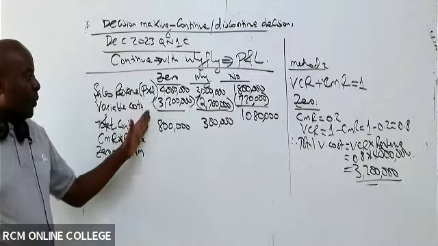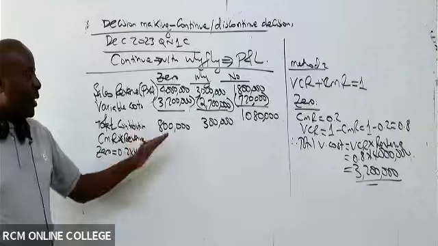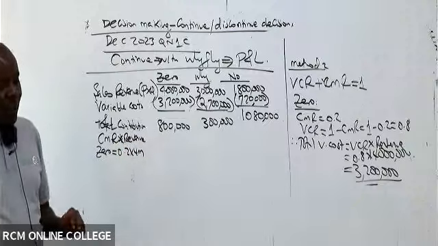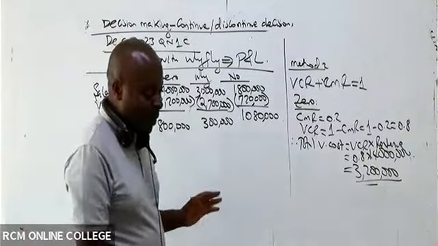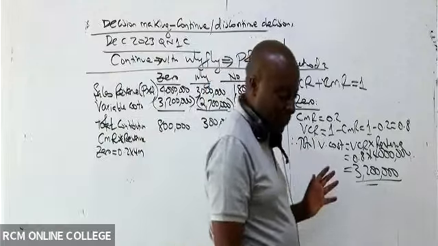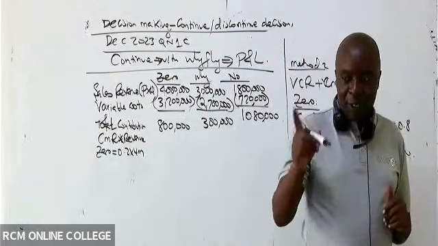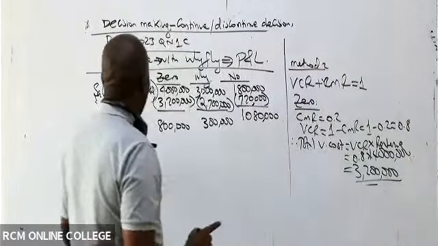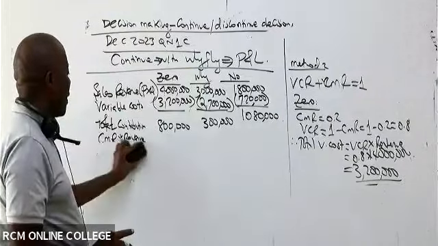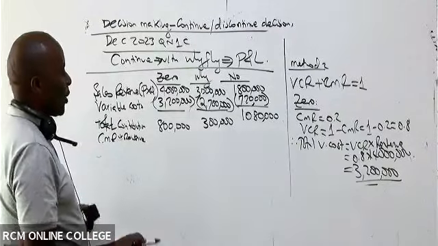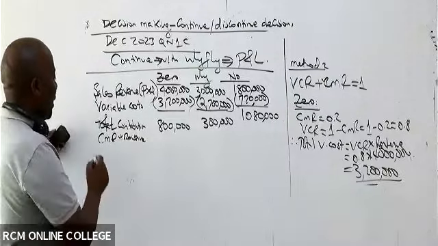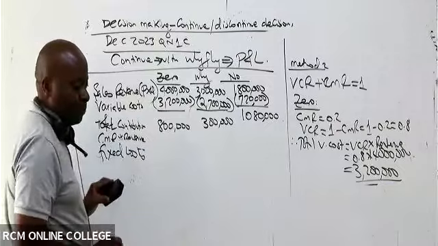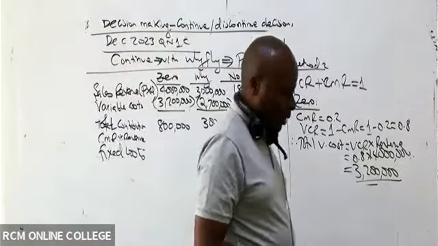So it's up to you to decide whether to use this method where you get total contribution and then subtract backwards to get variable cost, or you use that formula. The choice is yours. My objective is to give you many methods, and then you'll be spoiled for choices. So up to here, we are together? Are these guys able to follow? Once we get total contribution, then go ahead and give me fixed costs. So come and say here: less fixed costs.